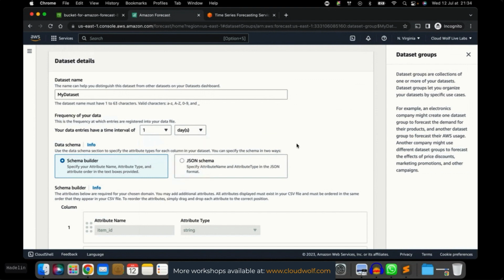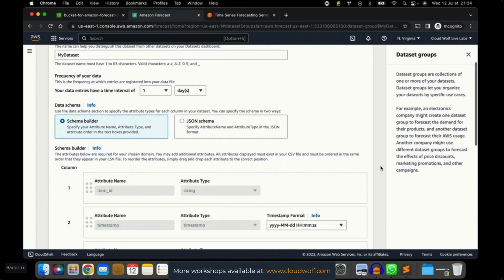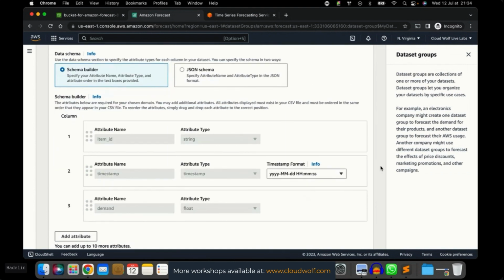All right. Then the data schema, and that's very, very important. Remember when I was telling you that Amazon Forecast doesn't adapt to your dataset, but you have to adapt to Amazon Forecast? Well, that's exactly what I'm talking about.